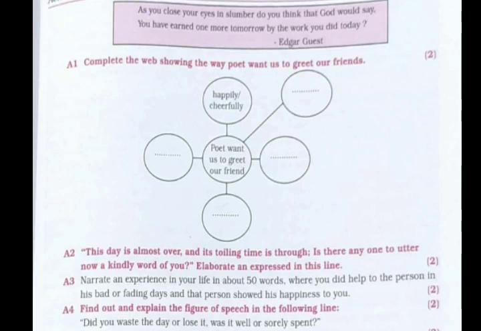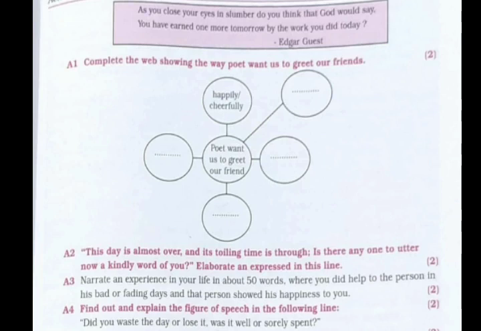This carries 2 marks. And next question is A3, that is a personal response type of question wherein you will have to narrate an experience in about 50 words wherein you helped a person and that person showed happiness to you. This again carries 2 marks. Next is question number A4, that means find out and explain the figure of speech in the following line. This question carries 2 marks and this is a poetic device type of question.